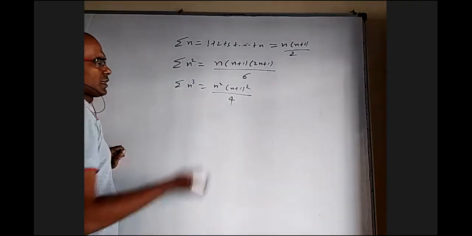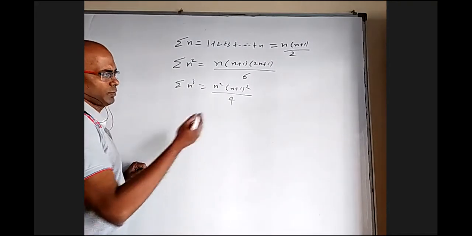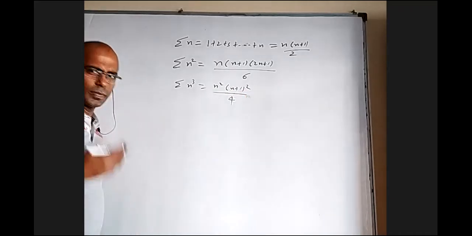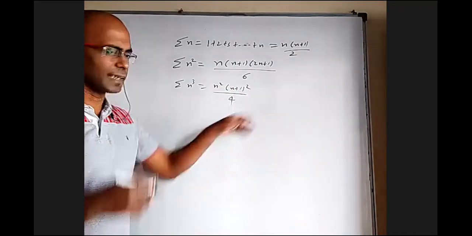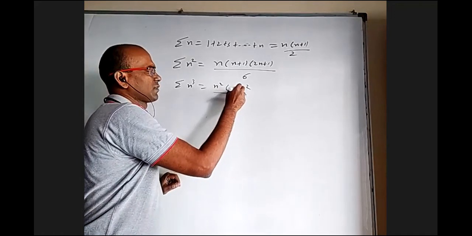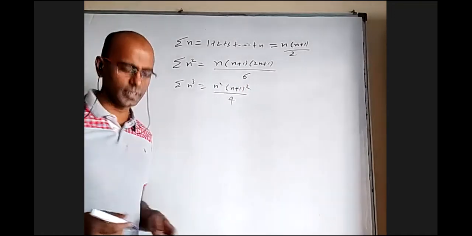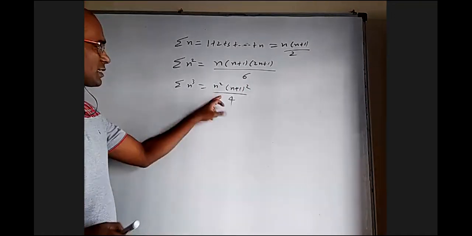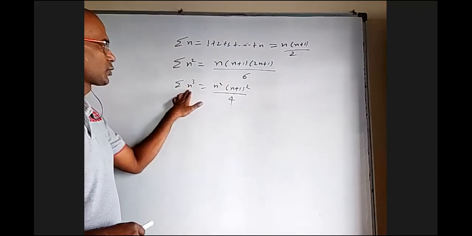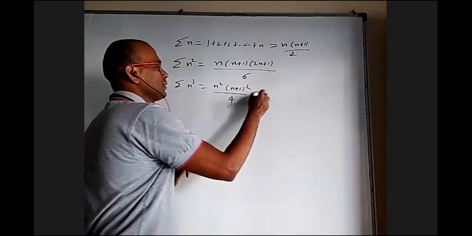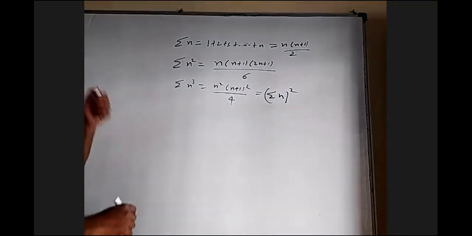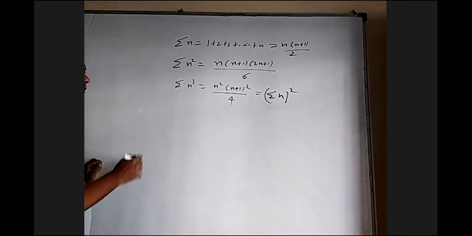But how are all these derived? That is one way. I'm not saying there is a unique way to derive; there may be many ways. I really want to make some videos where I graphically explain some proofs for this. Like I said, for odd numbers, the sum of n odd numbers, why it is n square. Also, we can give some explanation for why sigma n cube is the same as sigma n whole square. And we're coming to this.